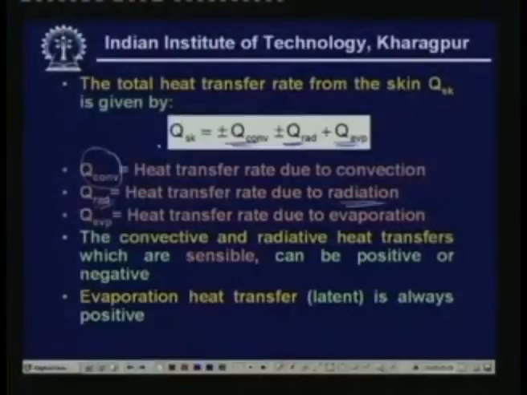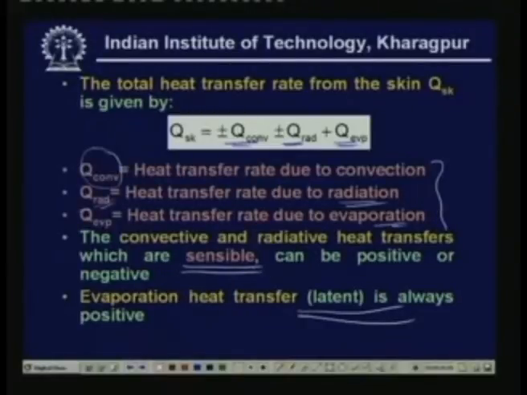Whereas the evaporative heat transfer, that is Q evaporative, is always positive. That means a human being always loses heat by evaporation. And there is another difference between these two and the evaporative heat transfer. The convective and radiative heat transfers are sensible in nature, whereas the evaporative heat transfer is latent in nature.